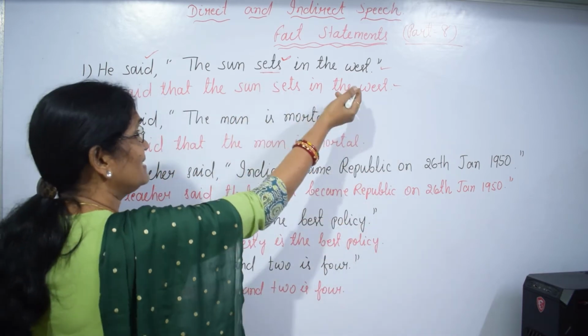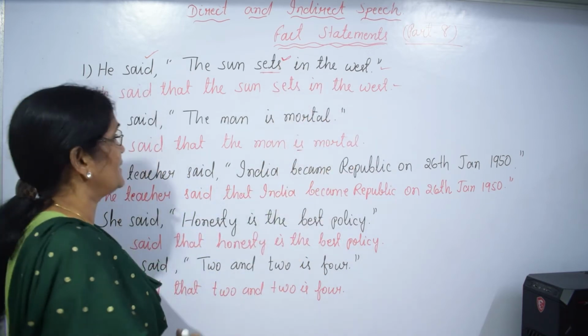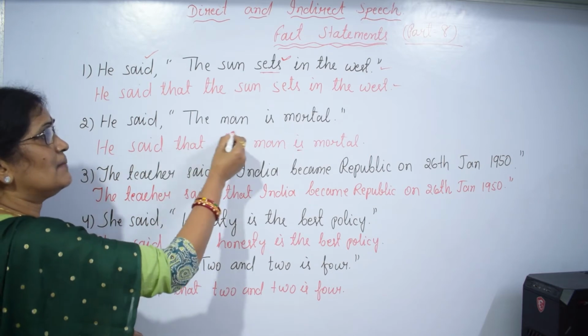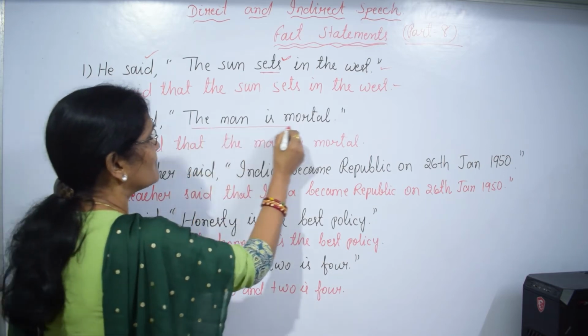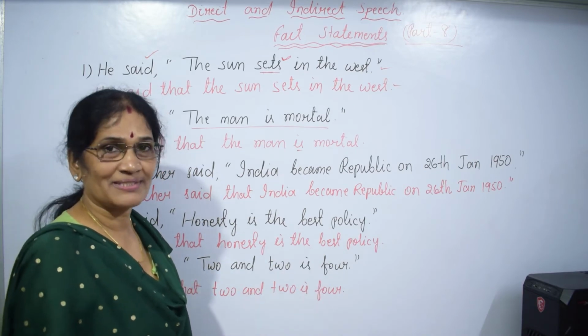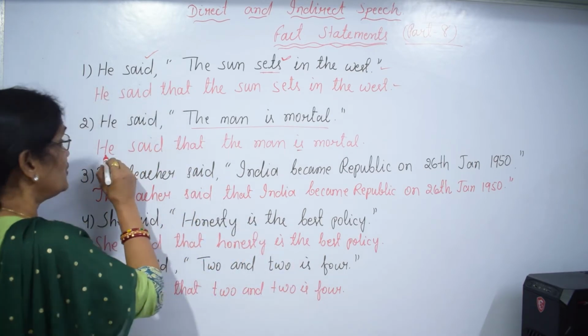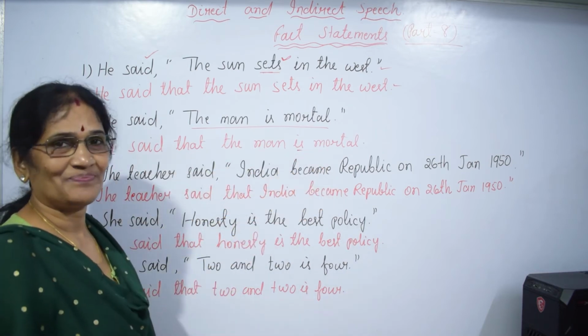What is written in reported speech? The same thing will be written. He said the man is mortal. The man is mortal. Fact. What kind of fact? Universal fact. Okay. So, he said that the man is mortal.